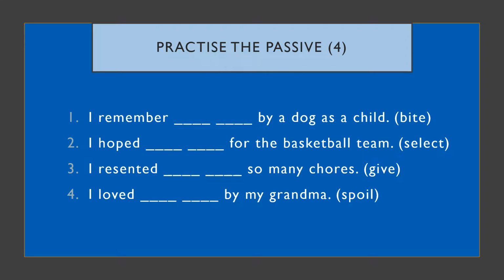For now though, let's just do a little warm-up into the topic. Can you please complete these 4 sentences using the right passive form? It depends on the verb pattern. So what verb is taken by remember, hope, resent, and love? Is it with the infinitive or is it with the ing form? Pause the video and press play when you're ready to check your answers.